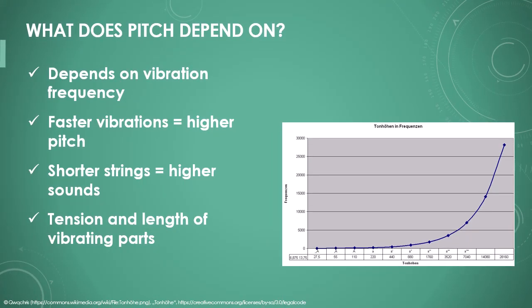Pitch is determined by the frequency of the vibrations. The faster an object vibrates, the higher the pitch. In instruments, pitch can be altered by the length or tension of the vibrating parts. For example, a short guitar string produces higher sounds than a long one.